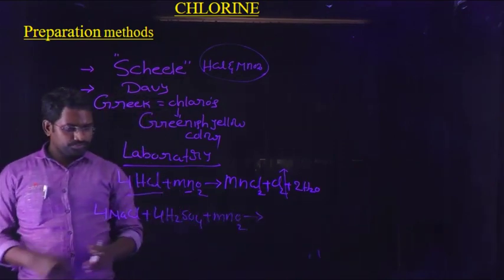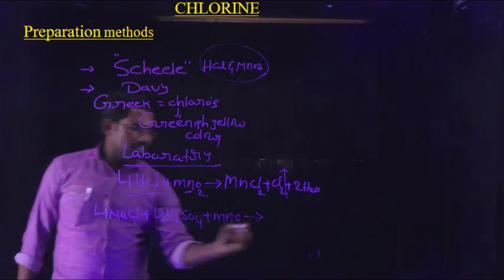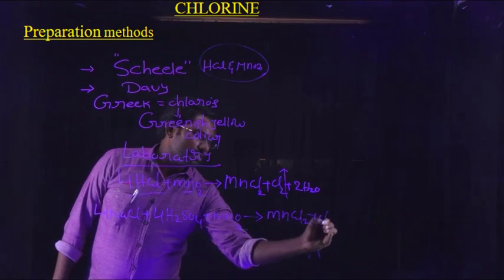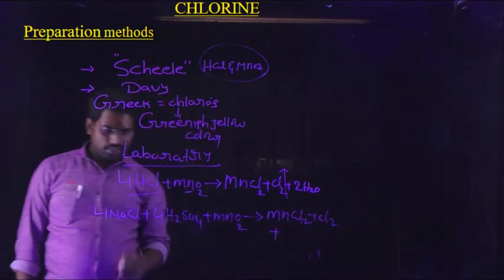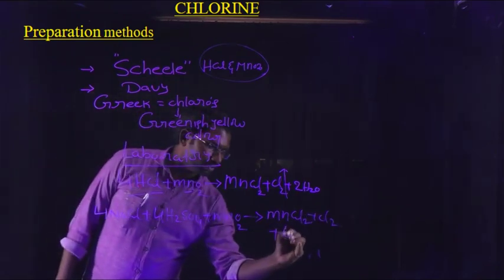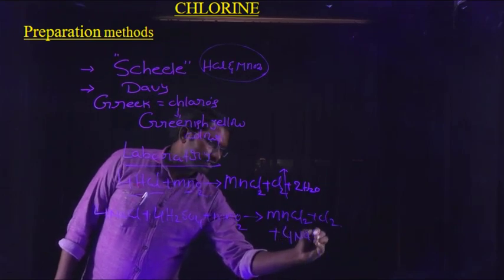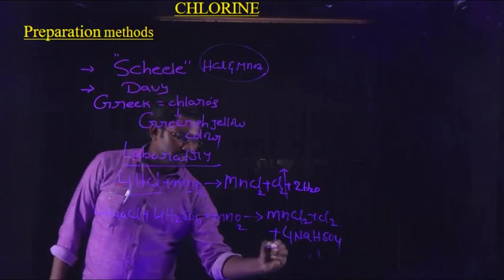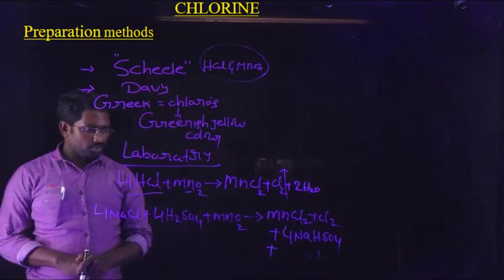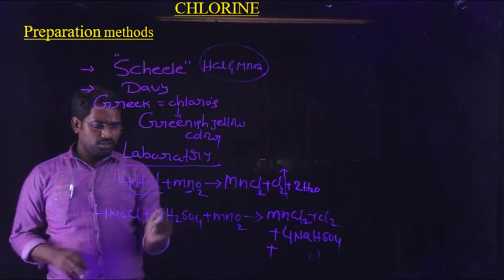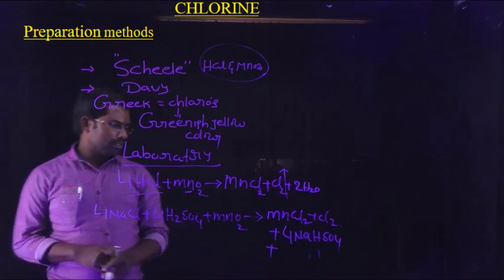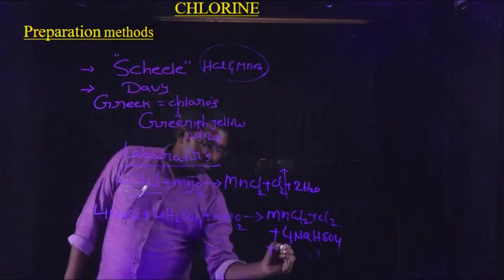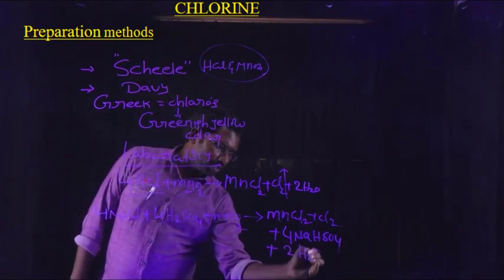Here also chlorine will be formed: MnCl2 plus Cl2 plus 4NaHSO4 plus, and finally how many water molecules are formed here? 8 hydrogens here, 4 hydrogens already came, and the left 4 hydrogens appear as 2 moles of water.